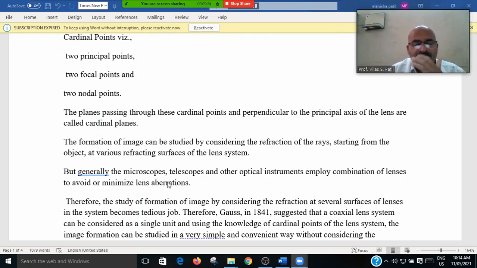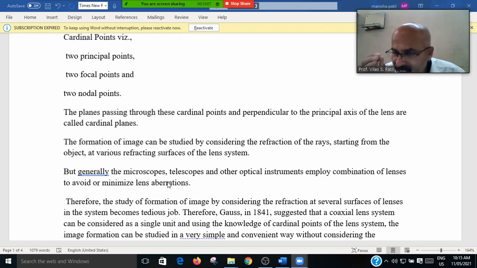Generally, the microscope, telescope and other optical instruments employ a combination of lenses to minimize aberration. We know that each and every lens has aberration, and there are different scientific methods to minimize it. In first year, we saw spherical aberration and the different methods to minimize it. There are different types of aberration, and different methods to minimize them.